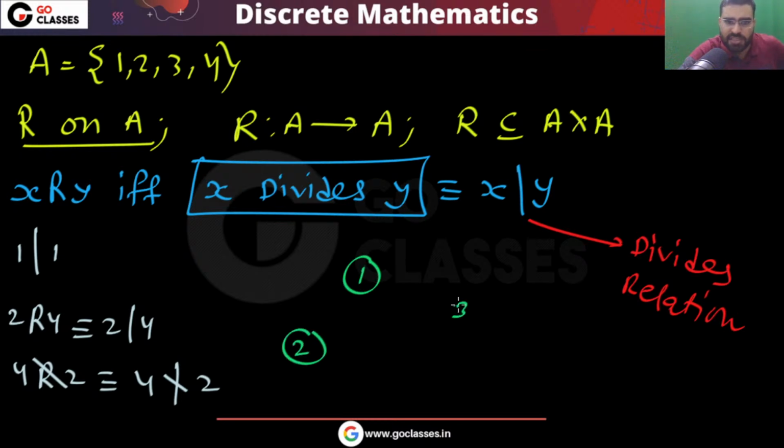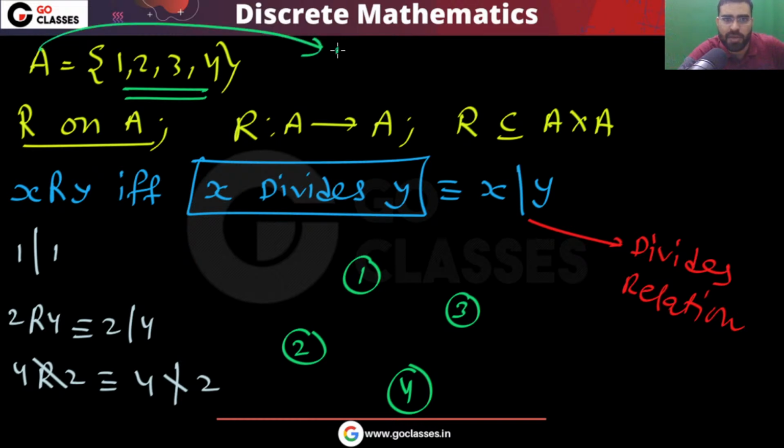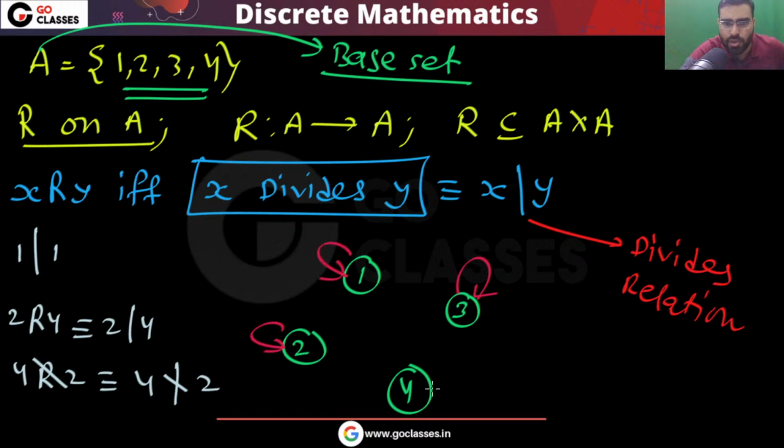In the graph representation, you will create nodes for every element of the base set. So here this is the base set, and for every element of the base set, you will create one node. Now you can notice 3 is related to itself, 2 related to itself, 1 is related to itself, 4 will divide itself. 1 will divide 3, 1 will divide 2, 1 will divide 4. And you can notice 2 is related to 4, and that's it. This is the final graph.